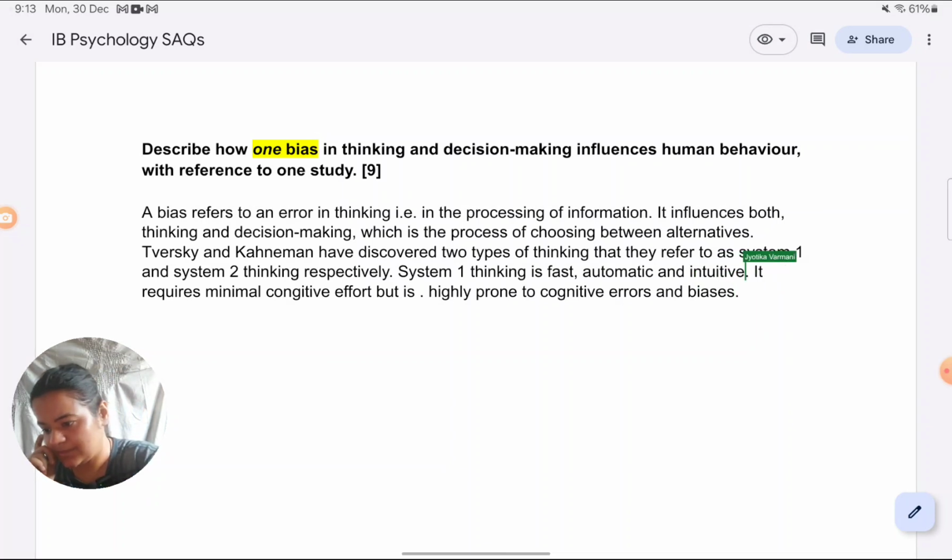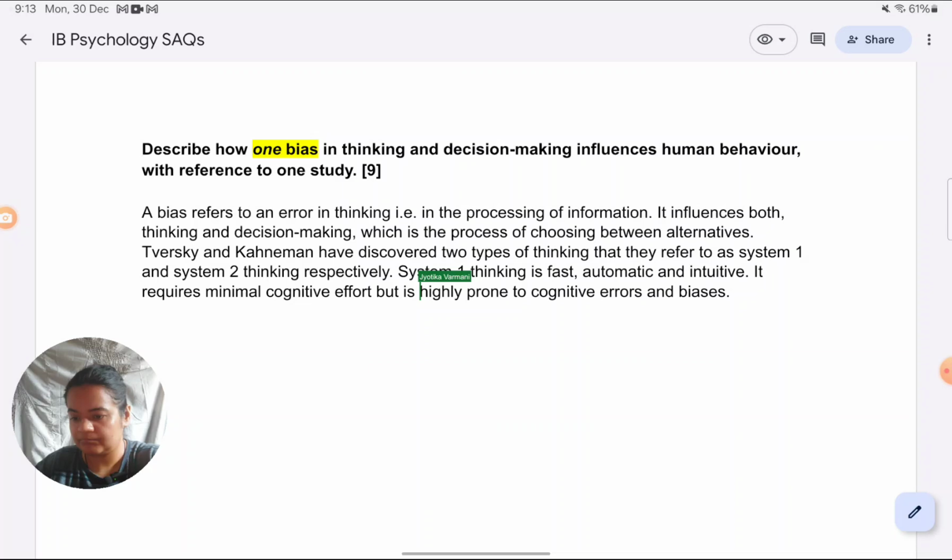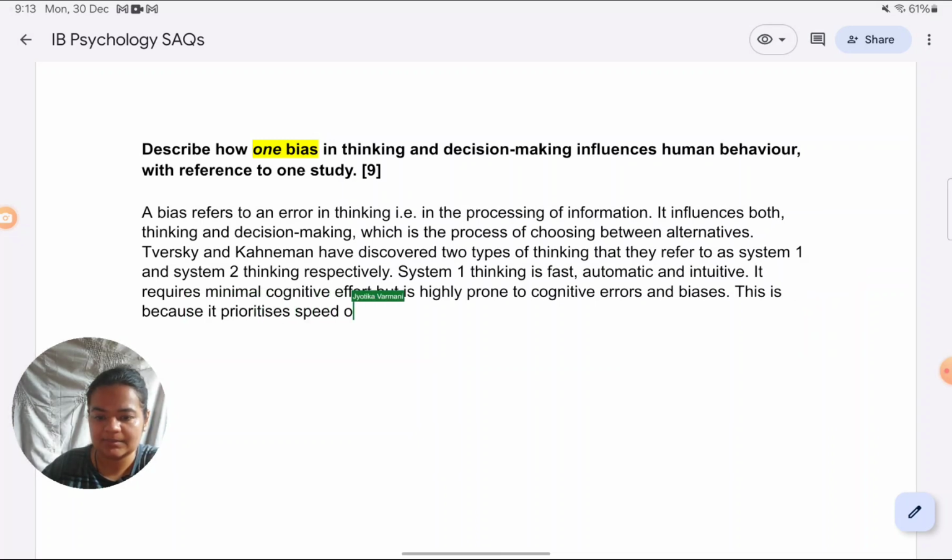This is because it prioritizes speed over accuracy. In contrast, system 2 thinking is slow, deliberate, and analytical.